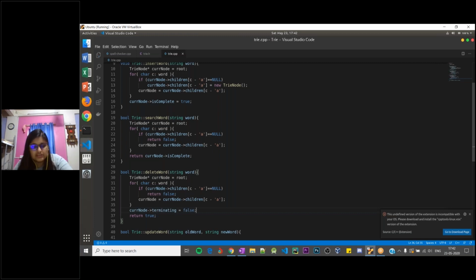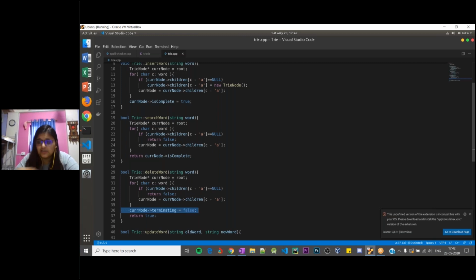So what we are doing is the current node is not terminating at that value. You can also actually check whether that node has more than one child node. And if there are no child nodes, you can actually delete the node itself. You can completely delete the node, but then the coding will be complex over here. So we don't have space issues over here.